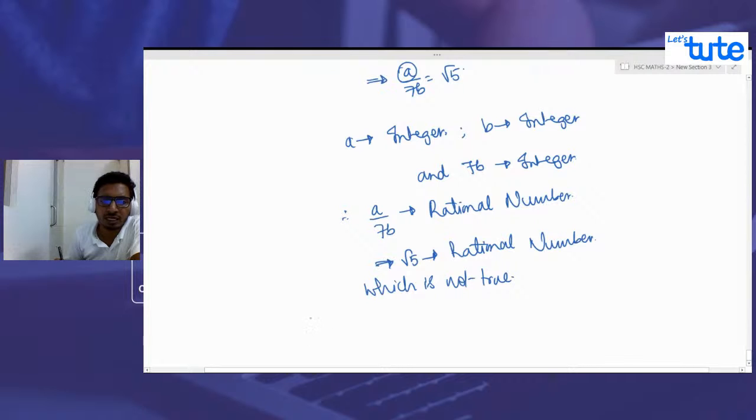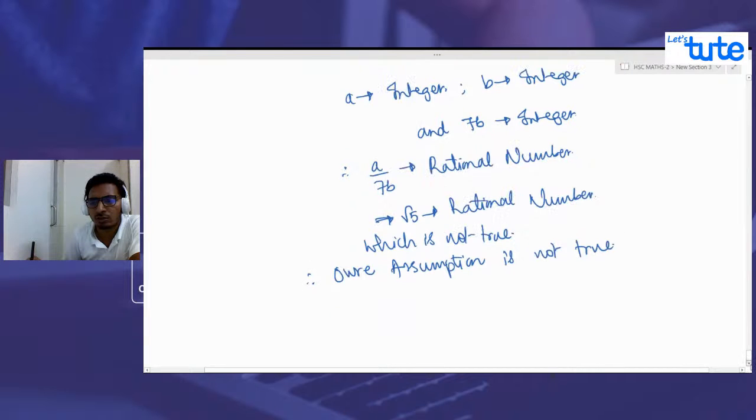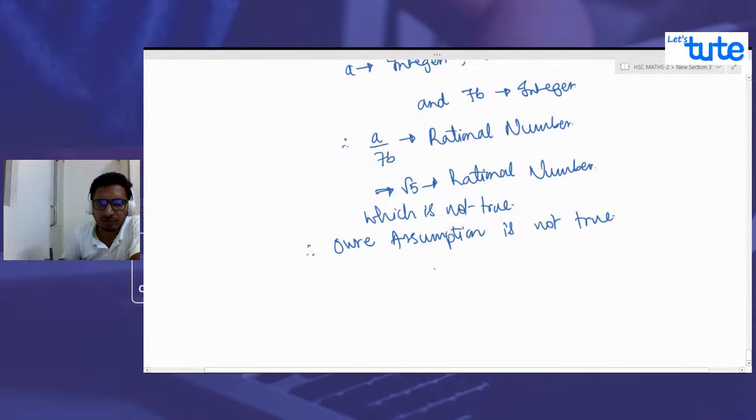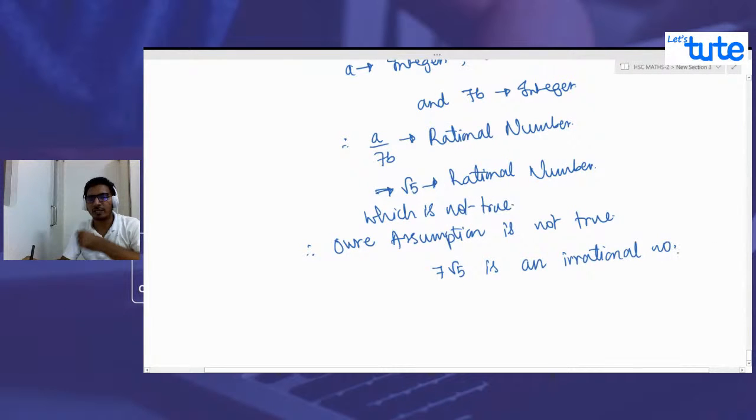Therefore, we can say that our assumption is not true, and therefore 7 root 5 is an irrational number. Got it? So that's what it tells us.